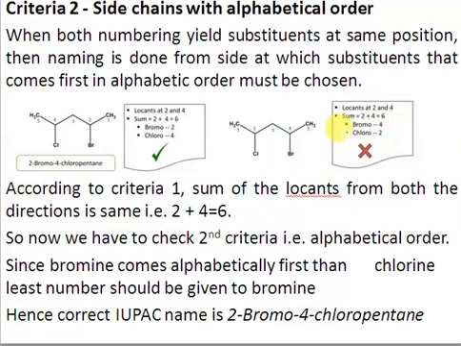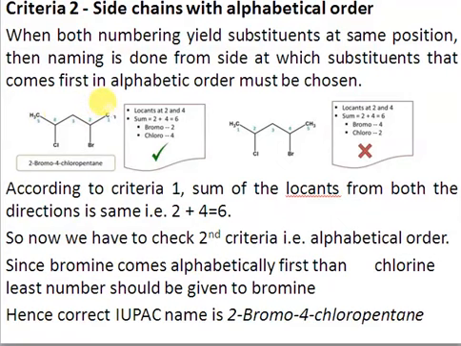So what is the next criterion? If the least sum is the same in both cases, the substituent that comes first in alphabetical order will get the lower number. Here we have bromine. Bromine comes first alphabetically, so you assign the first number to bromine and the next number to chlorine. Numbering will be preferred from the side of bromine.